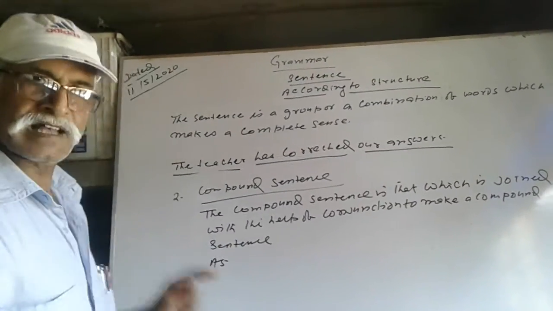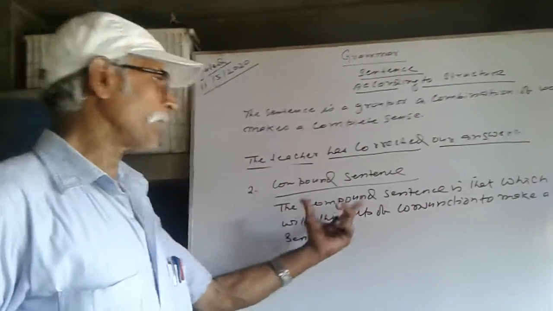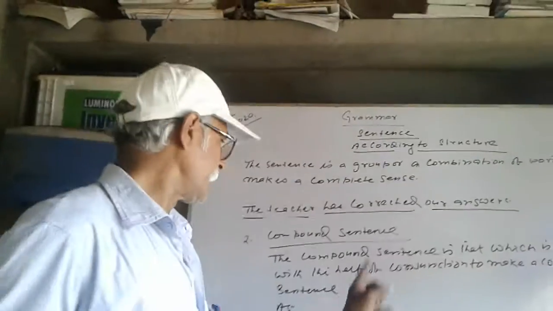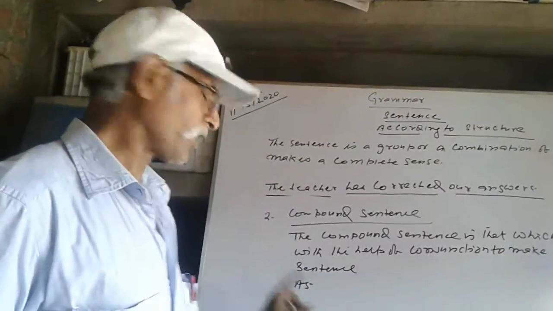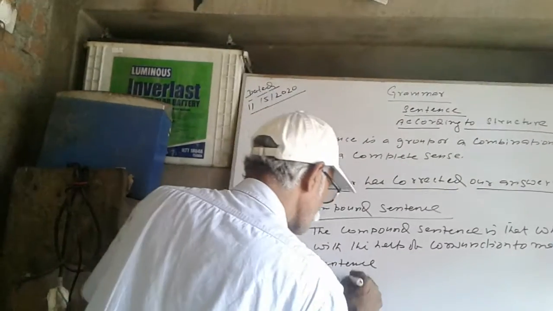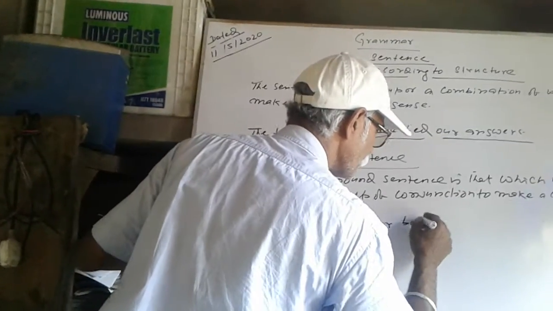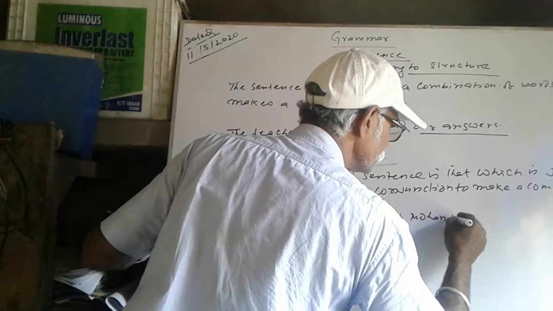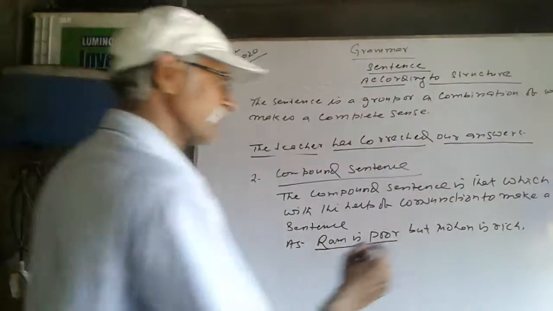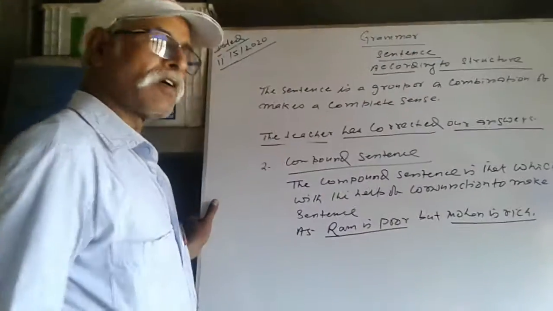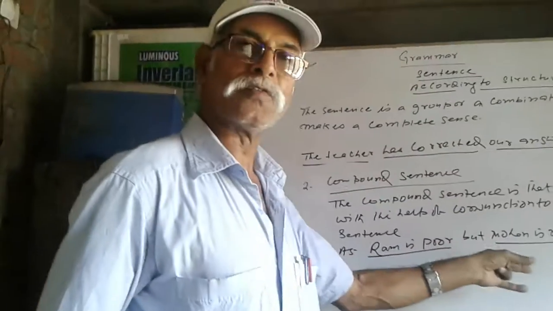Here I am giving you the examples. Look at the blackboard. For example, Ram is poor but Mohan is rich. Ram is poor is a sentence. Mohan is rich is also a sentence. Here it is joined with the help of this conjunction, but.